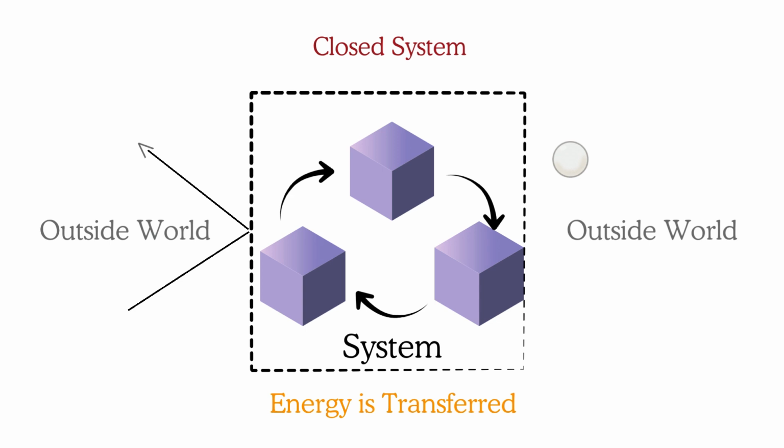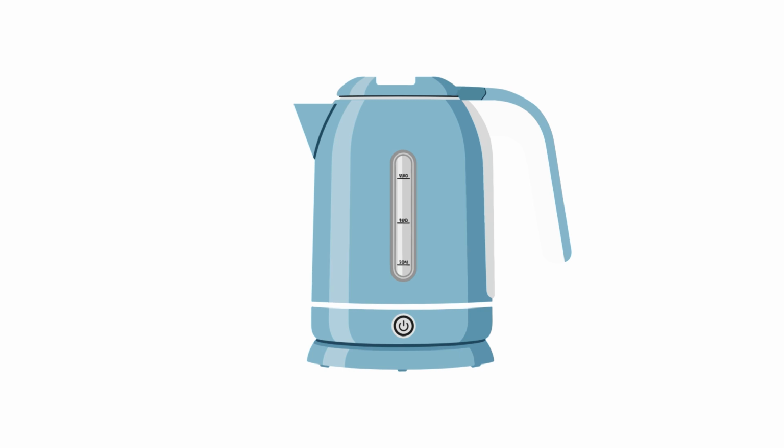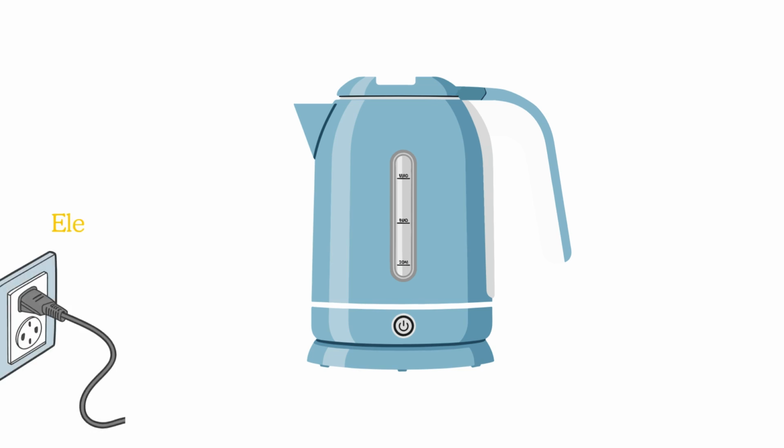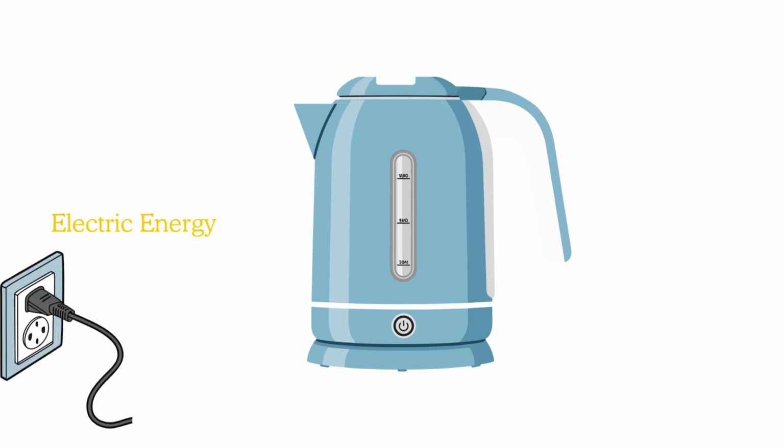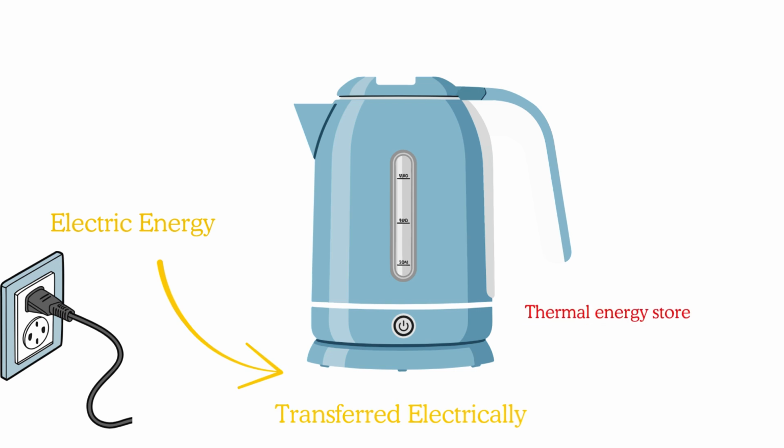And to understand how this actually works in practice, we can have a look at a couple of examples. So imagine we have a kettle and we fill it with water. And when we turn it on, there's electrical energy from the plug which flows to heat the kettle, where energy is transferred electrically to the thermal energy store as you heat your water up.